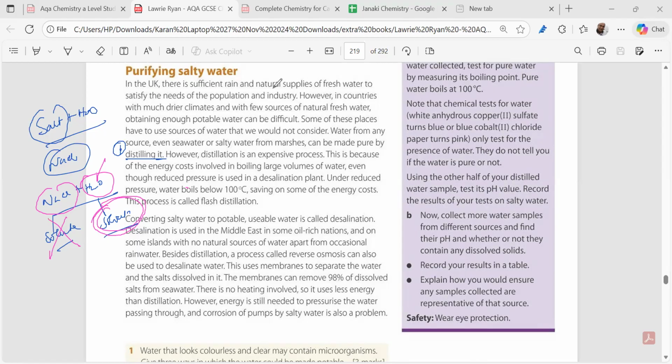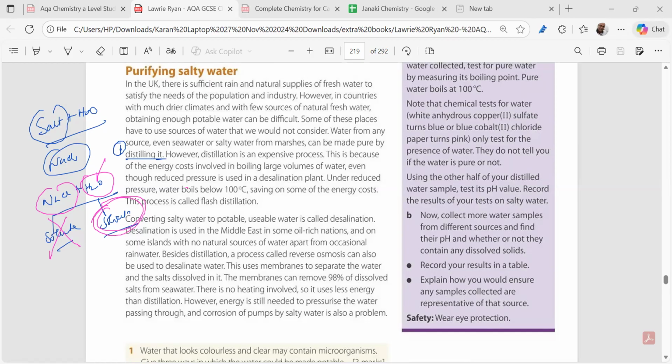Please try to message me. What is the process we take? Please try to send me. Yes, very good. Very good. Yes, simple distillation. Wonderful. Fastest finger, right? Very good.